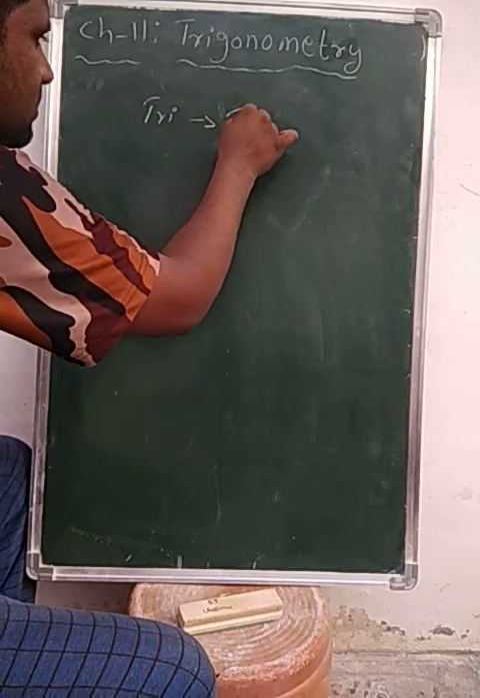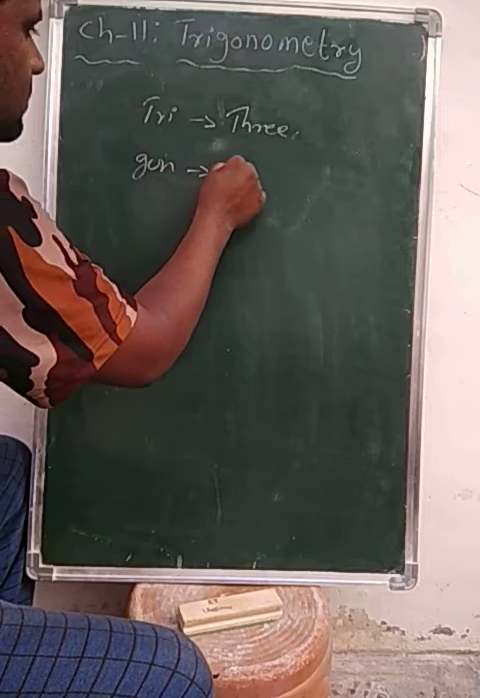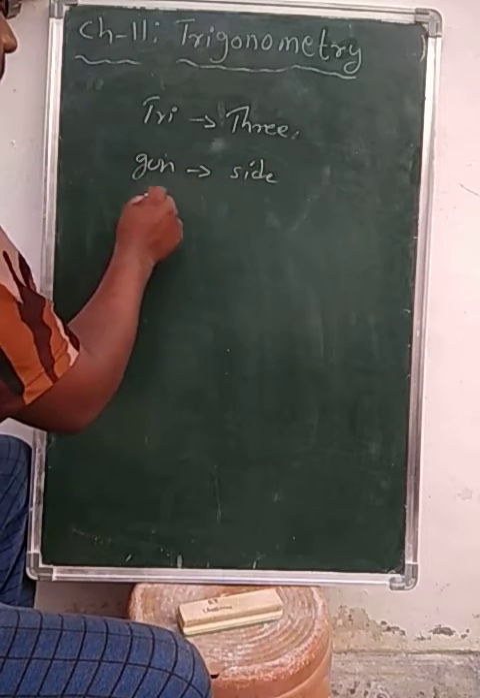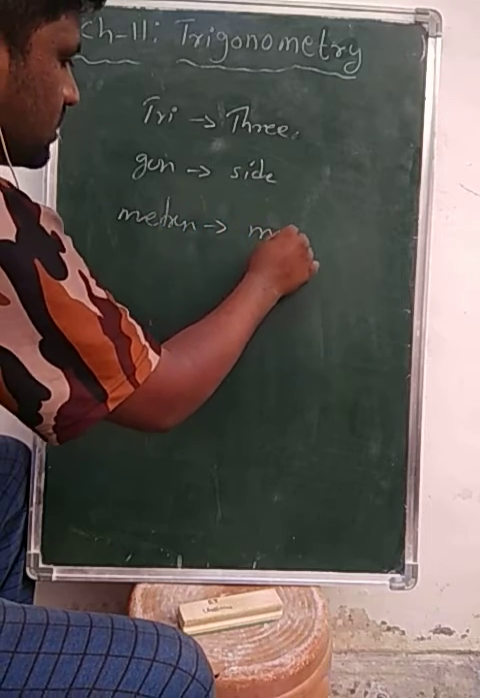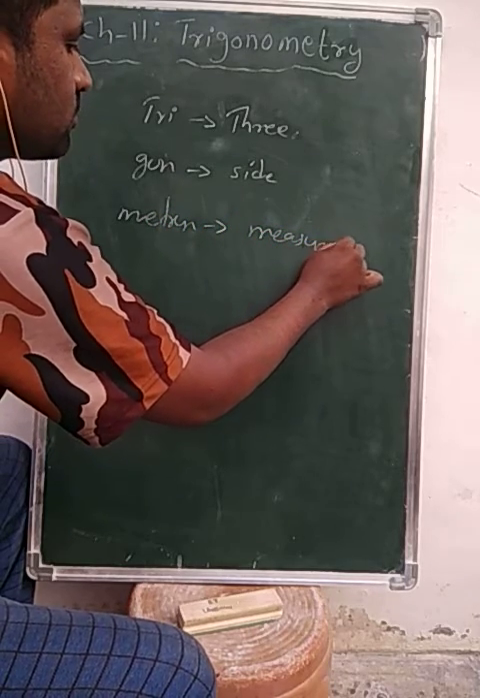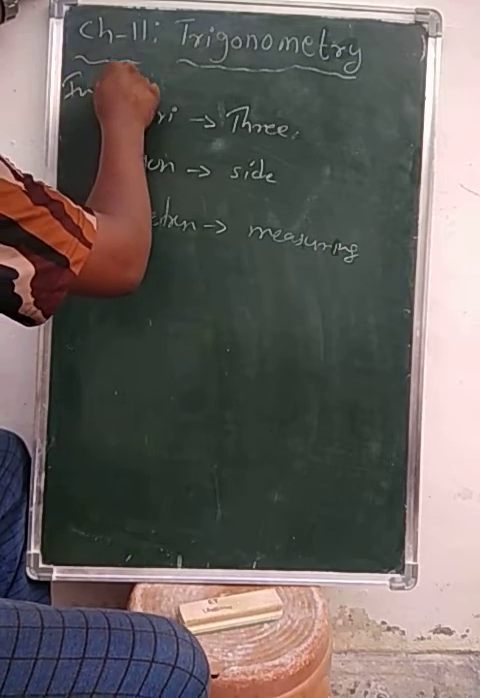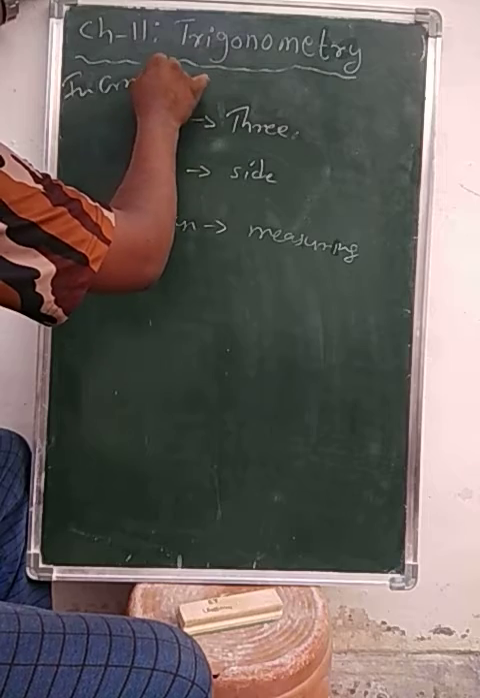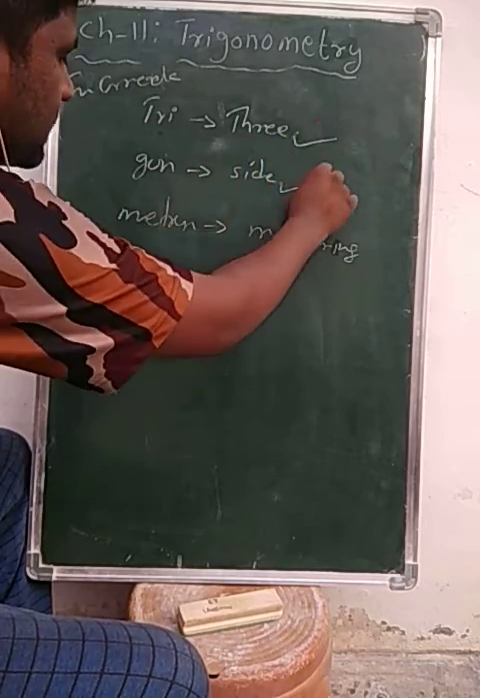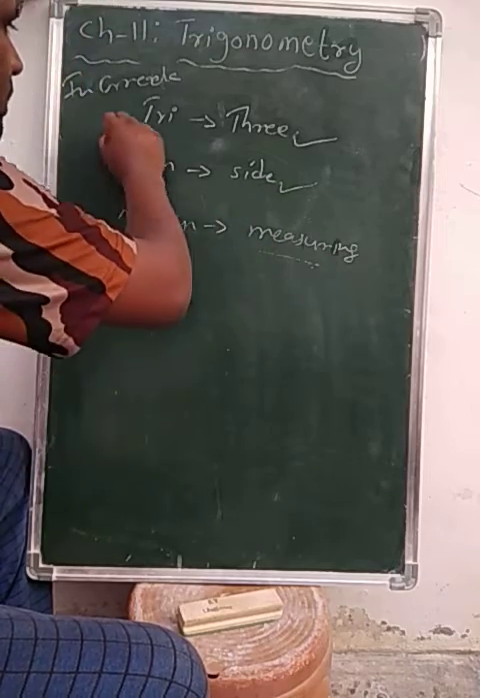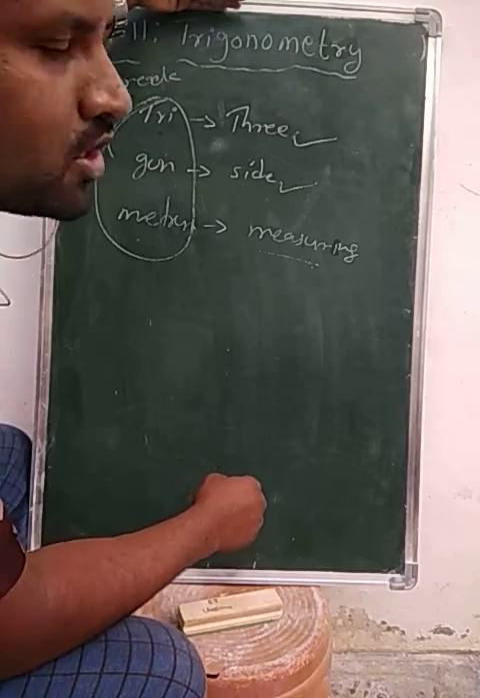Tri means 3, gon means side, and metron means measuring. What are they in Greek? In Greek, tri means 3, gon means side, metron means measuring. The combination of these 3 words gives us trigonometry.